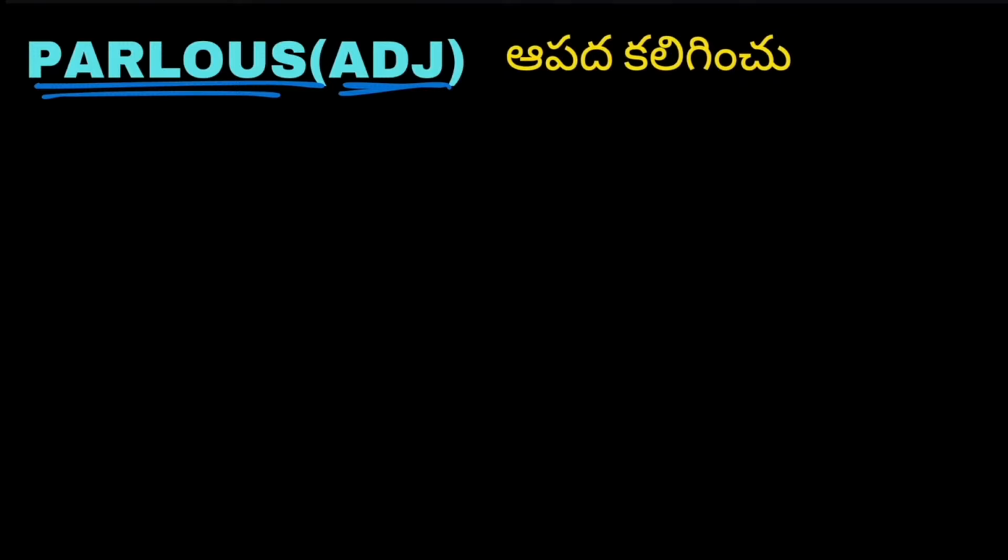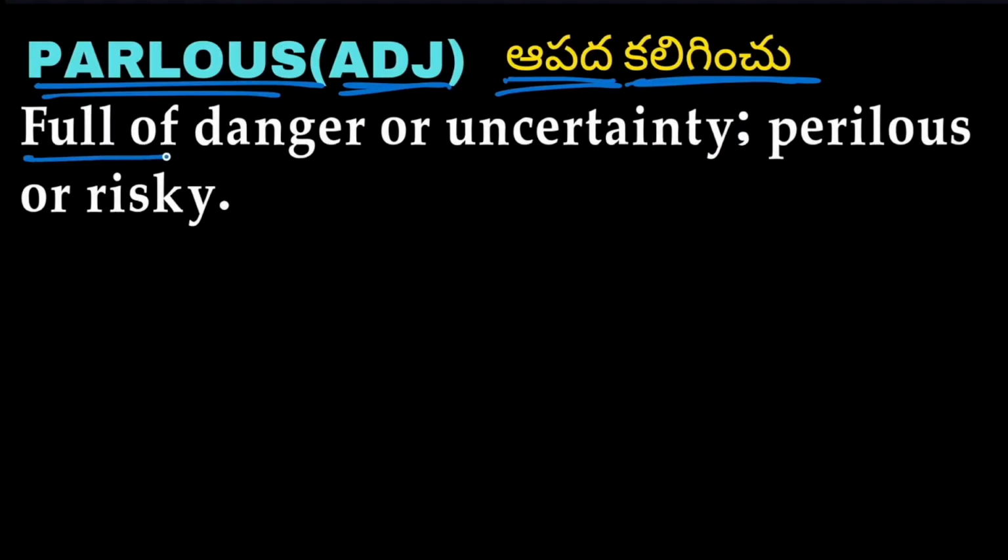We have parlous. The word is parlous and it also acts as an adjective. Parlous means full of danger or uncertainty. Perilous or risky is called parlous. Something which is full of danger or uncertainty.